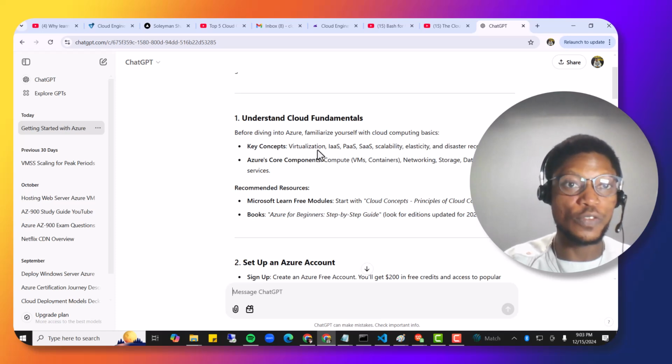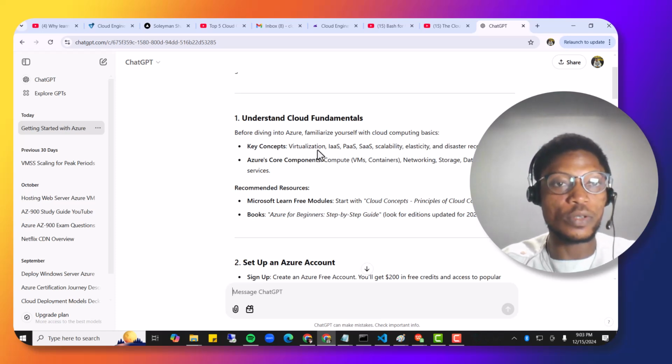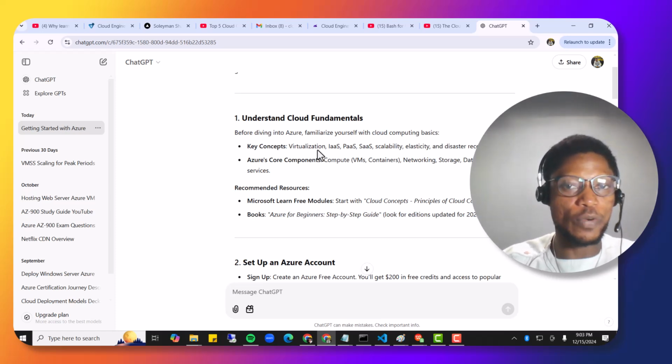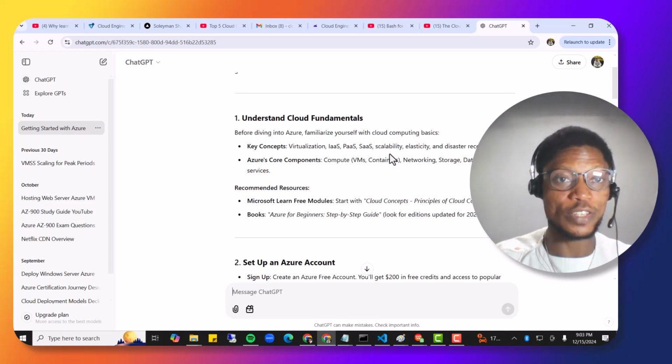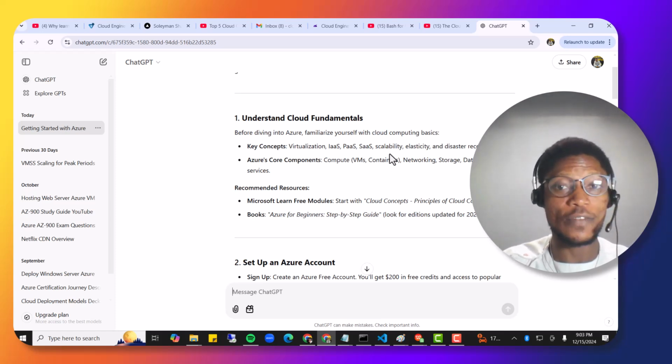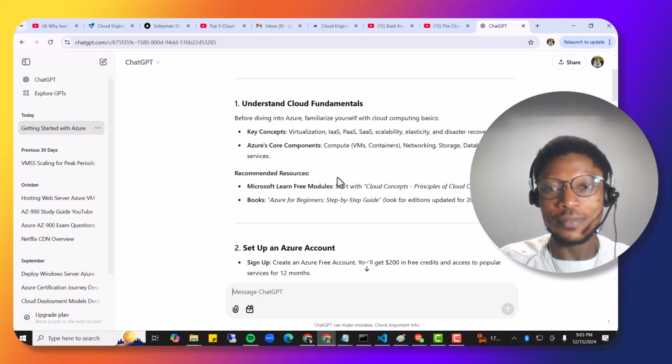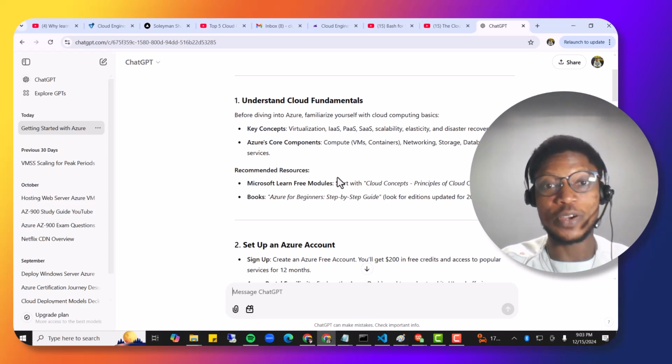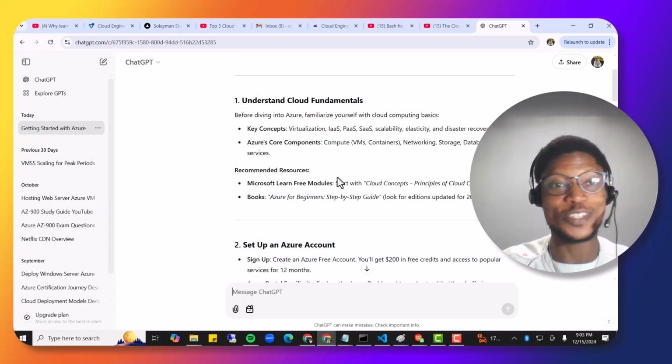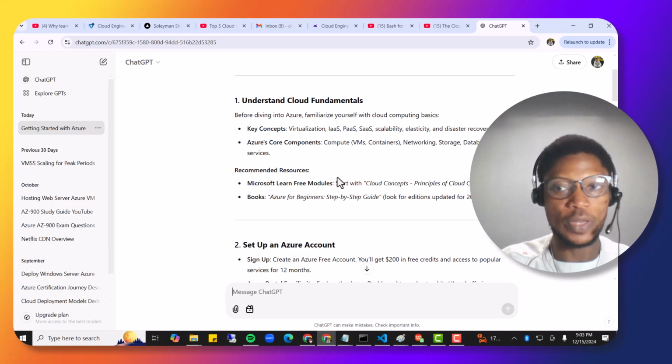So if you actually want to do this for cloud, you could check my YouTube channel where I provided the particular session on IaaS, PaaS, and SaaS: infrastructure as a service, platform as a service, and also software as a service. All right. So then you're going to also learn about the core components, which are the virtual machines, the storage, the database, and also networking.